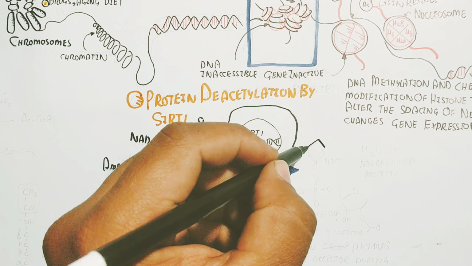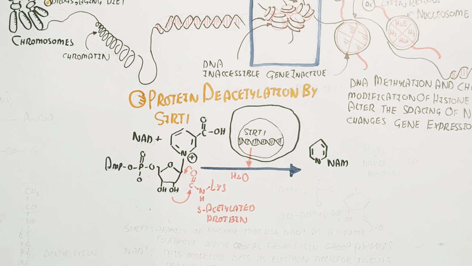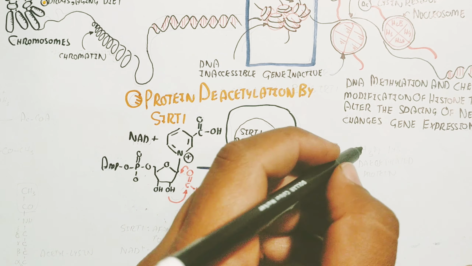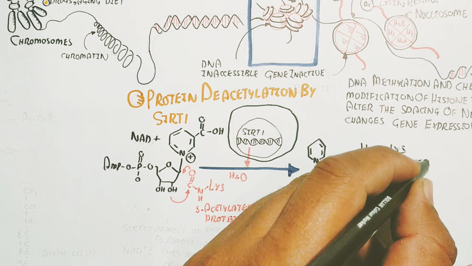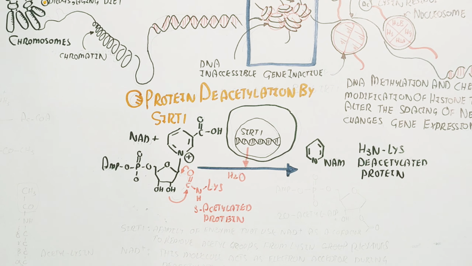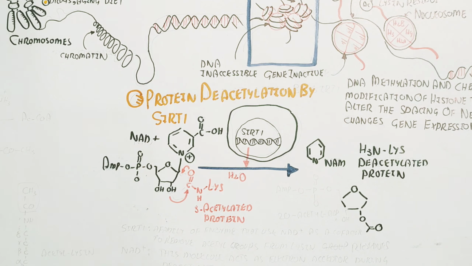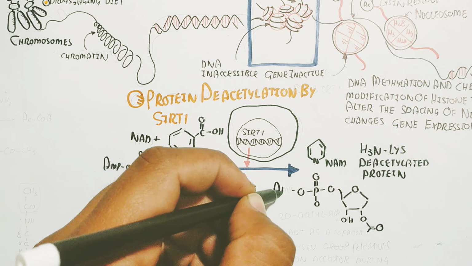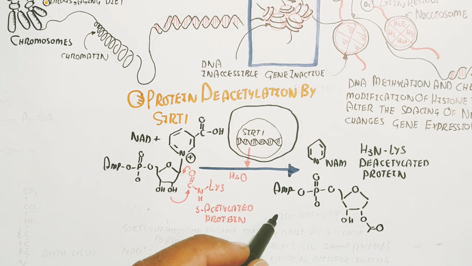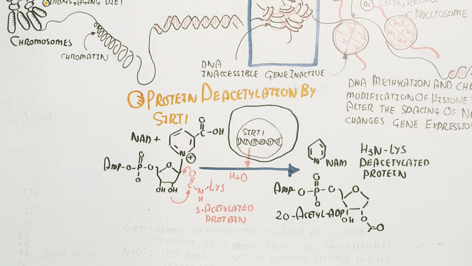So the lysine is in a protein, and deacetylation will free the lysine residue, giving a deacetylated protein. In this way the 2-O-acetyl-ADP-ribose will be separated with the AMP, adenosine monophosphate, attached. Here you can see it.